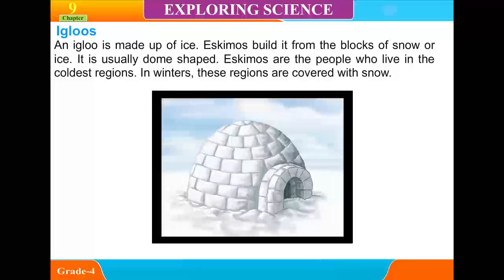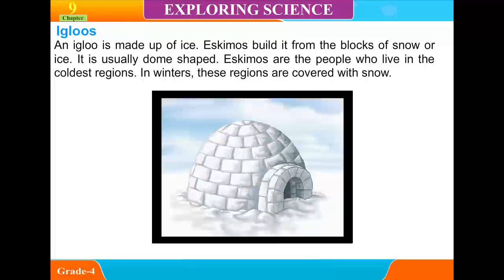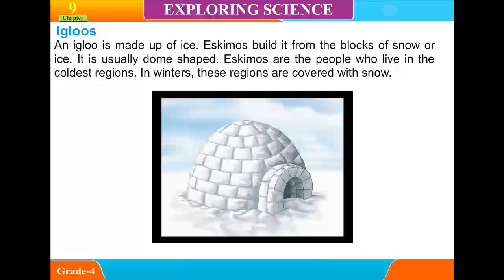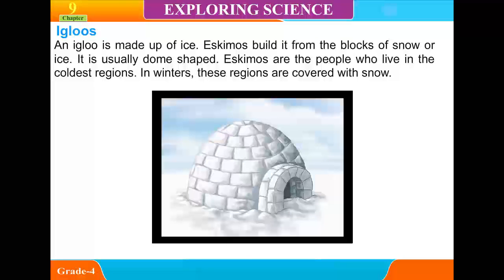Igloos. An igloo is made up of ice. Eskimos build it from the blocks of snow or ice. It is usually dome-shaped. Eskimos are the people who live in the coldest regions. In winters, these regions are covered with snow.